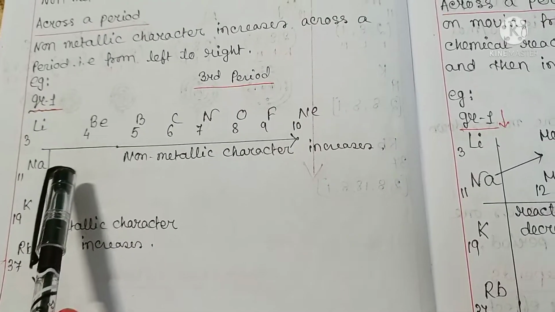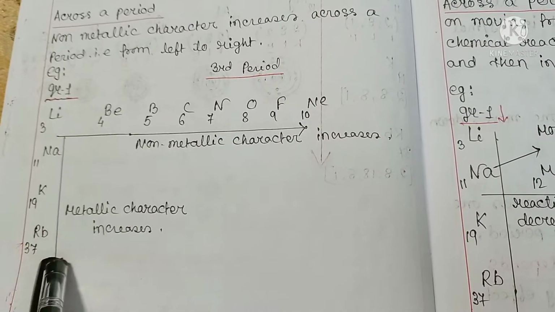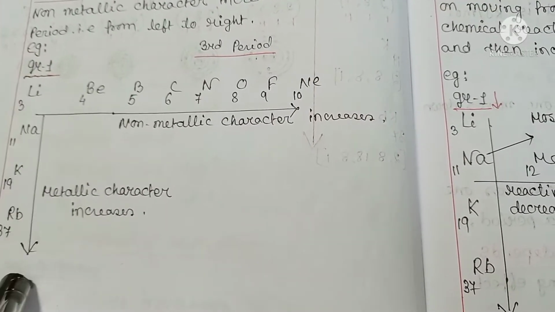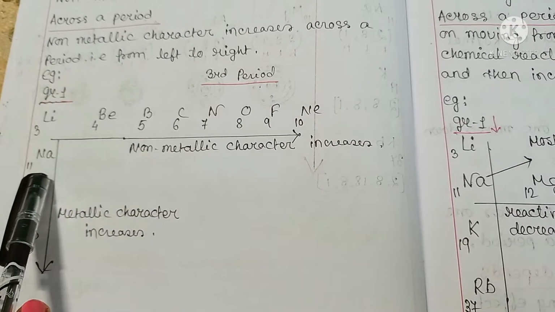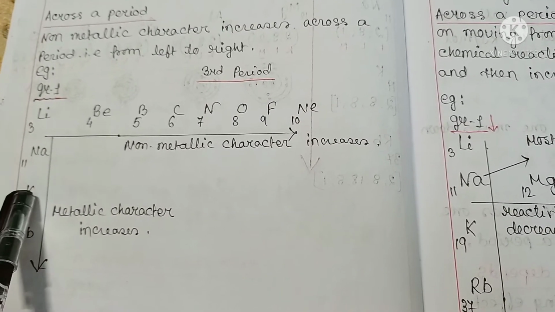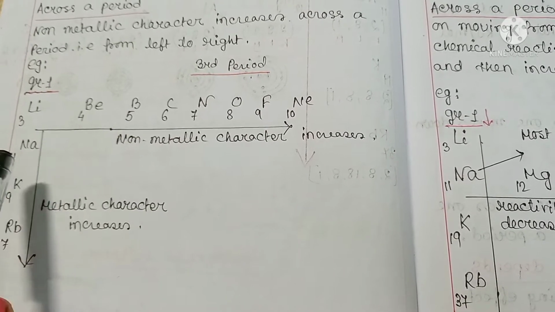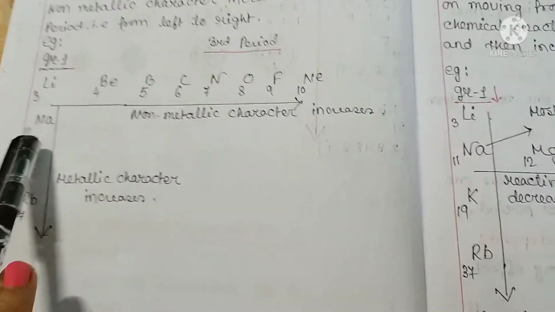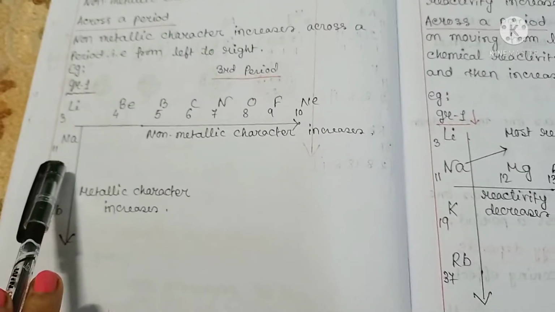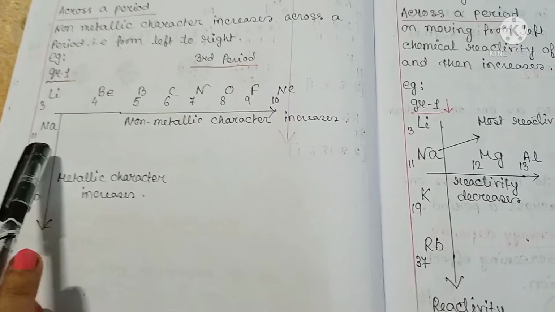Down a group, non-metallic character decreases. This is because down a group, see group 1, with increasing atomic number the number of shells increases. As I have already discussed, the atomic size increases due to the addition of a new shell over successive periods.